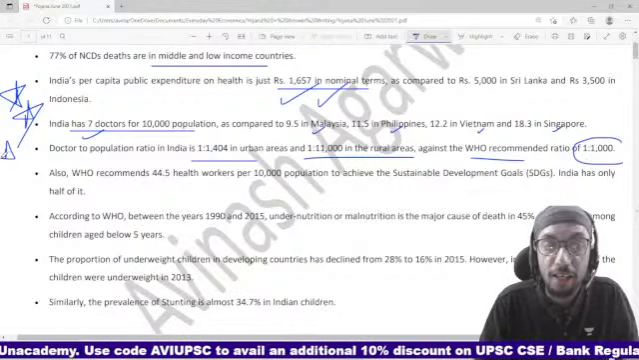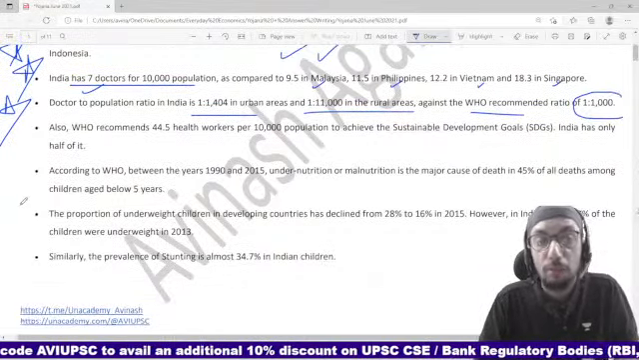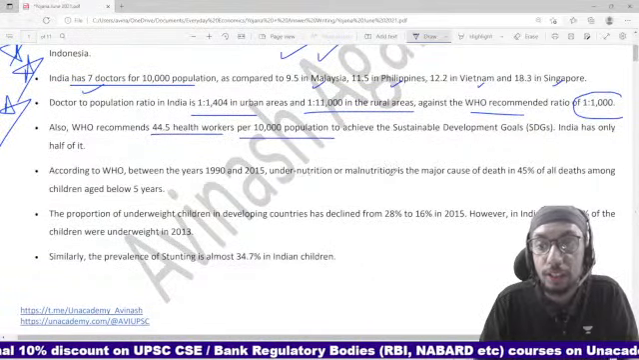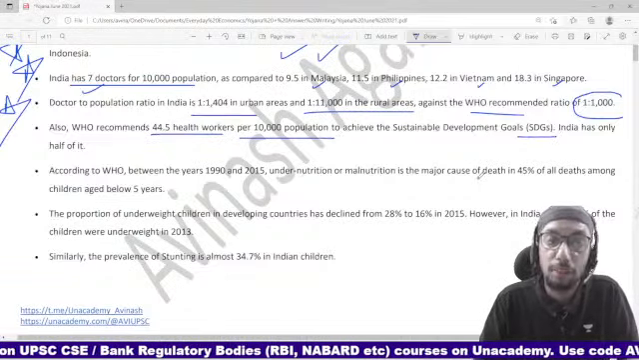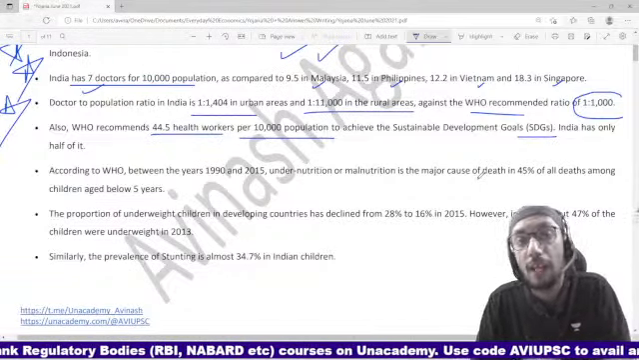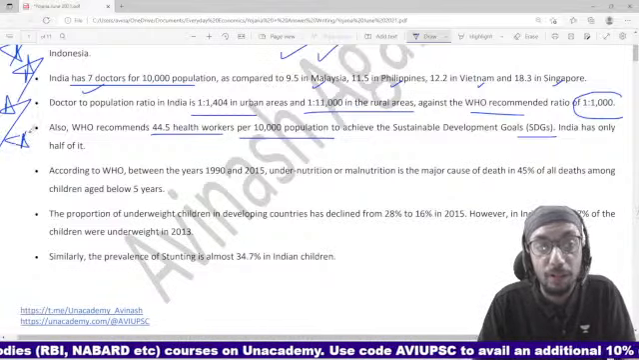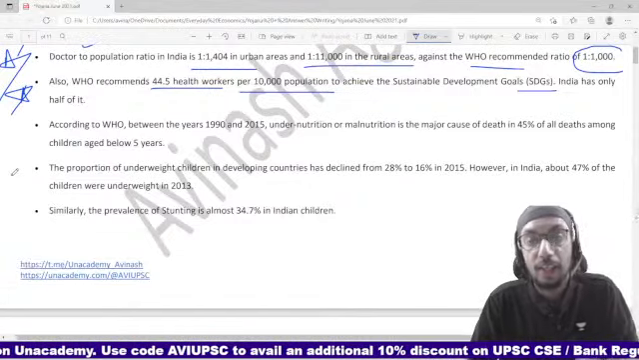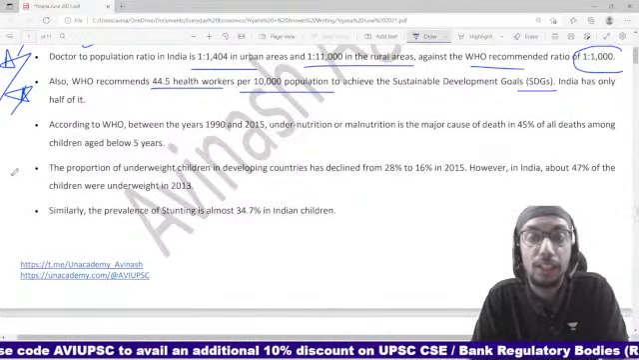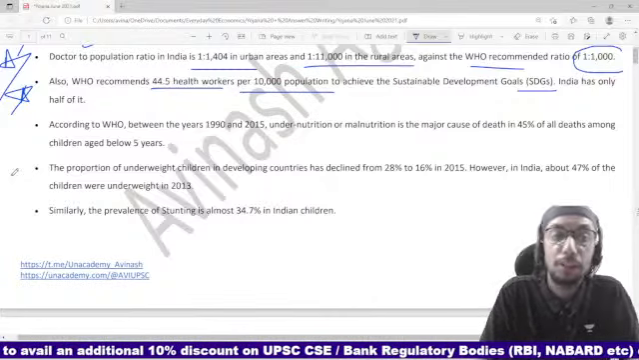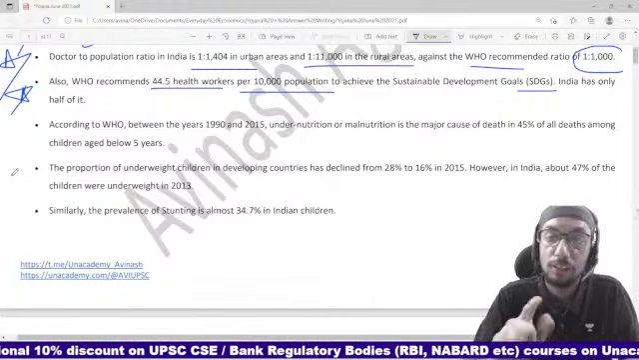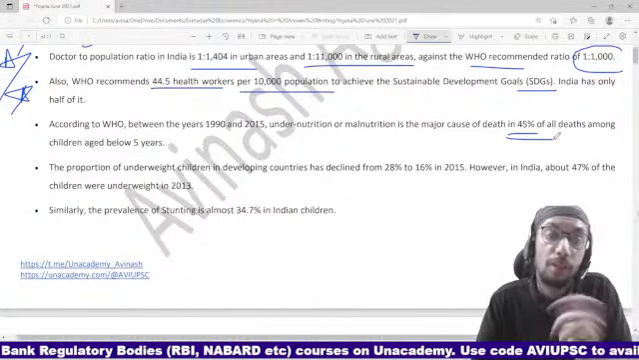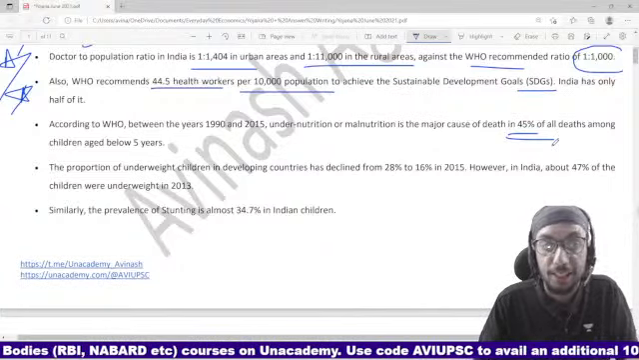Another very important hard hitting figure: WHO recommends that there should be 44.5 health workers per 10,000 population so that the sustainable development goals can be achieved. India is having only half of that. Another very important figure: according to WHO, between 1990 and 2015, undernutrition or malnutrition was the major cause of death in 45% of all deaths among children aged below 5 years. This is something that we have already studied in one of the recent classes, because I remember talking about this back then also.